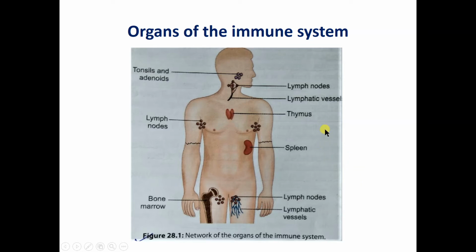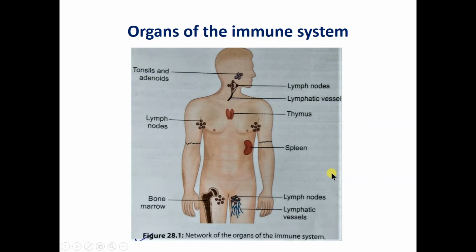After this processing, the antigen will be presented to B cells or T lymphocytes, because B lymphocytes and T lymphocytes are important cells for the immune response. Because this process is only done by the macrophage and dendritic cell, these macrophages and dendritic cells are known as antigen presenting cells. So the spleen contains B lymphocytes, T lymphocytes, and antigen presenting cells, macrophages and dendritic cells.